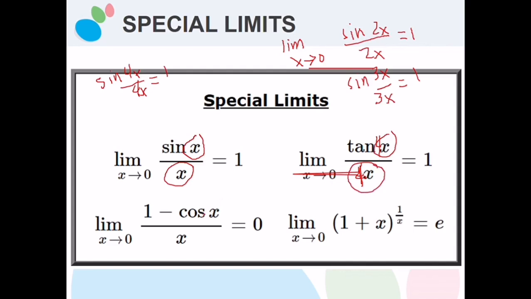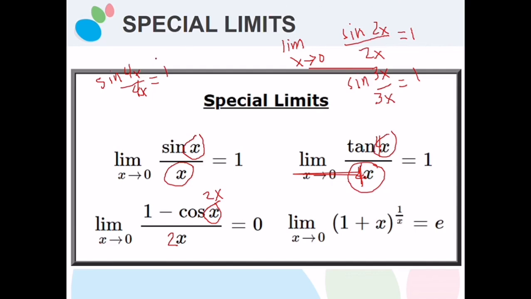The same is true here: if we have 2x, our denominator must also be 2x, so that you can say it falls under the special limits. So we can say that 1 minus cosine 2x over 2x equals 0. That is how special this kind of limit is, so do not forget this one.